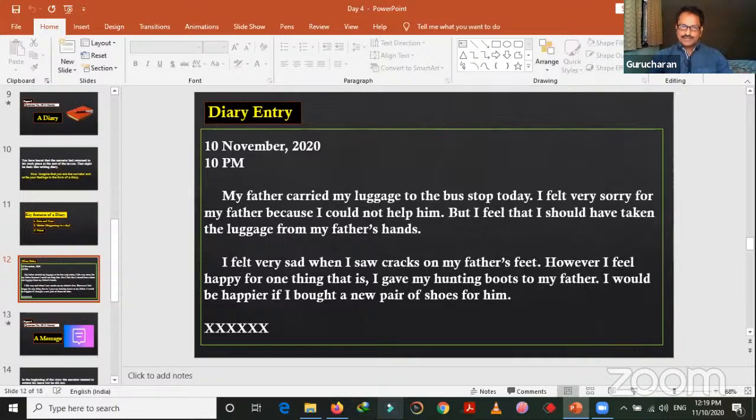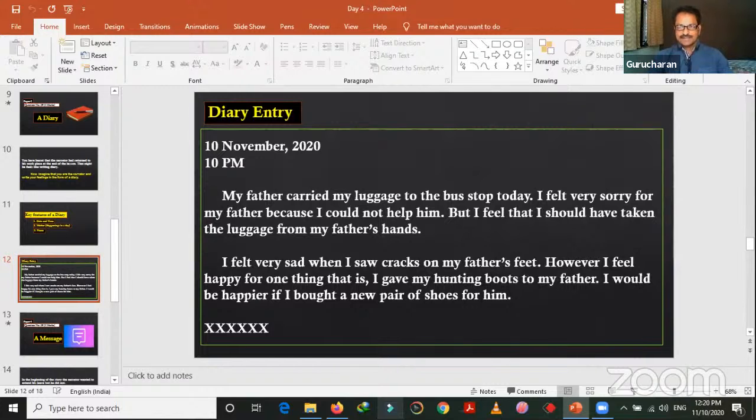Right, 10 November 2020, 10 p.m. Generally we write in the night time, so I wrote time 10 p.m. Right, these are my feelings. My father carried my luggage to the bus stop today. I felt very sorry for my father because I could not help him. But I feel that I should have taken the luggage from my father's hands. I felt very sad when I saw cracks on my father's feet. However, I feel happy for one thing, that is, I gave my hunting boots to my father. I would be happier if I bought a new pair of shoes for him. So these are my feelings.